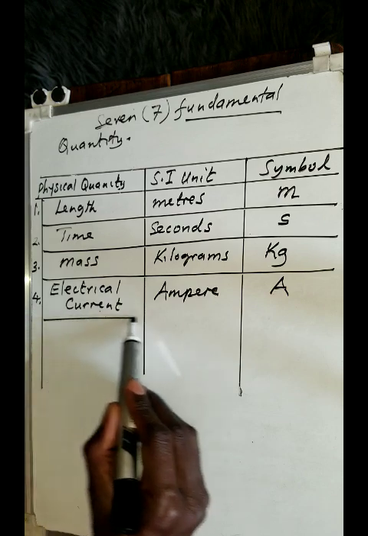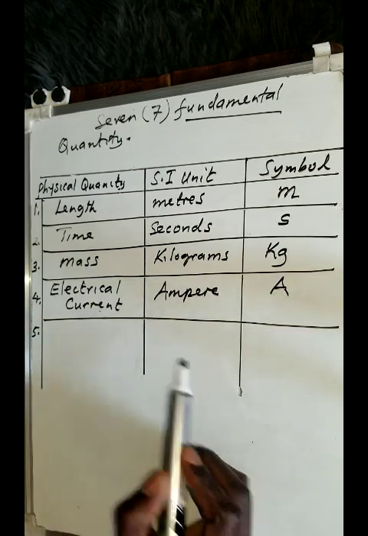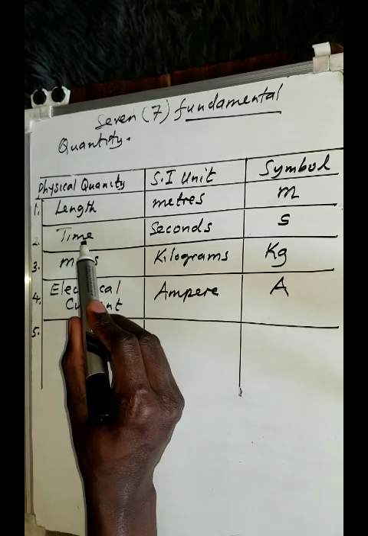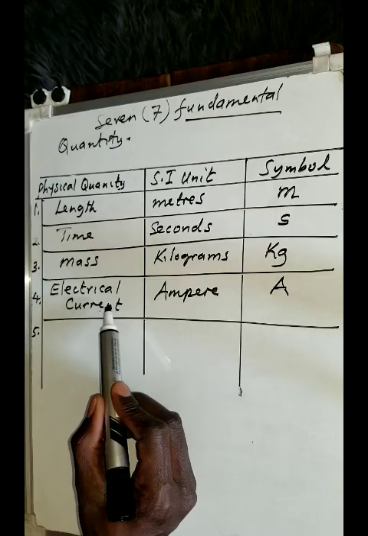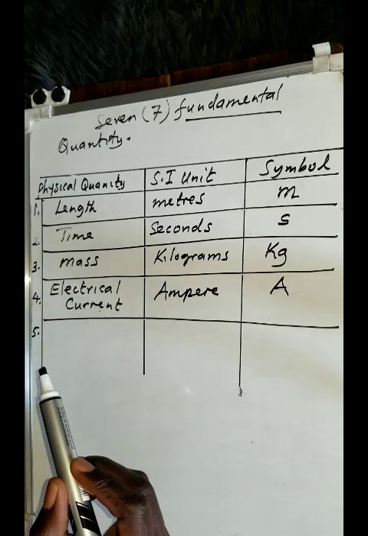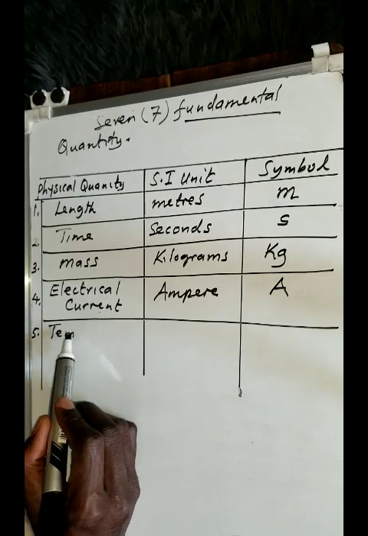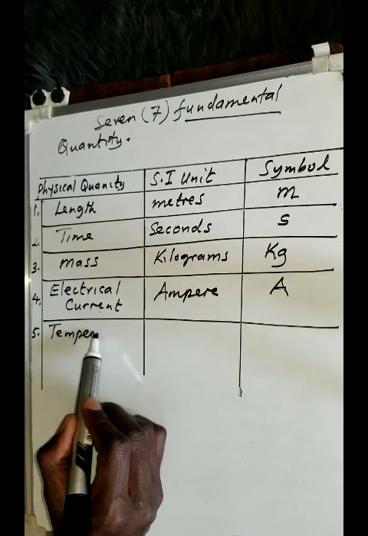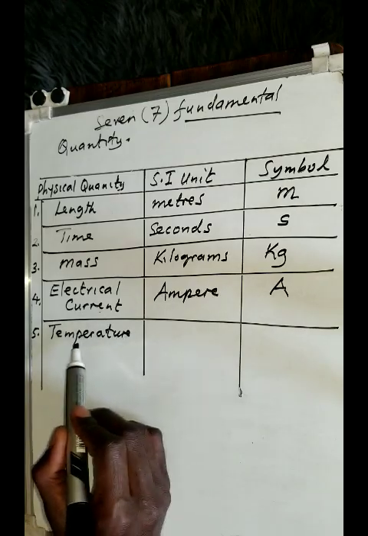There are others, like I said, there are about 7, so we can look at the fifth one there. So I've talked about so far length, time, mass, and electrical current. Then we can also talk about temperature. So temperature is another fundamental or basic quantity that we do have.